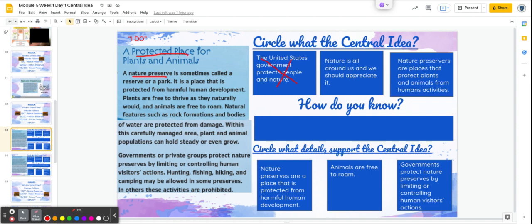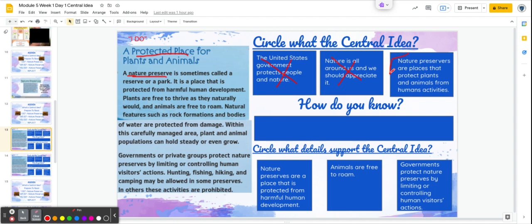However, I know that this text is all about what? Nature preserves. Remember, I can find the central idea at the beginning and at the end of paragraphs, and you can see it begins with a nature preserve. So that has to be the central idea. It's not going to be the second one, it's going to be the third one here, and I'm going to circle that.